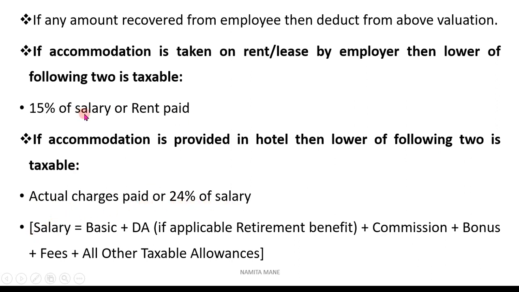So for this, the salary formula will be: basic salary plus dearness allowances if applicable for retirement benefit, plus commission, plus bonus, plus fees, plus all other taxable allowances.